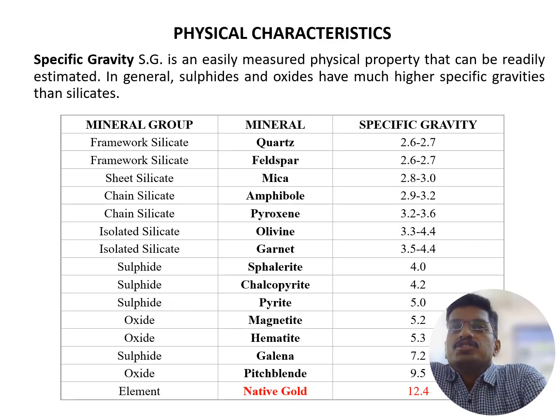Next, we are going to discuss the specific gravity of some types of minerals. The framework silicates such as quartz and feldspar have a specific gravity of 2.6 to 2.7, and mica and amphibole have a specific gravity of about 2.8 to 3.2. The pyroxene has 3.2 to 3.6, and the olivine has a specific gravity of 3.3 to 4.4, and the specific gravity of 3.5 to 4.4,